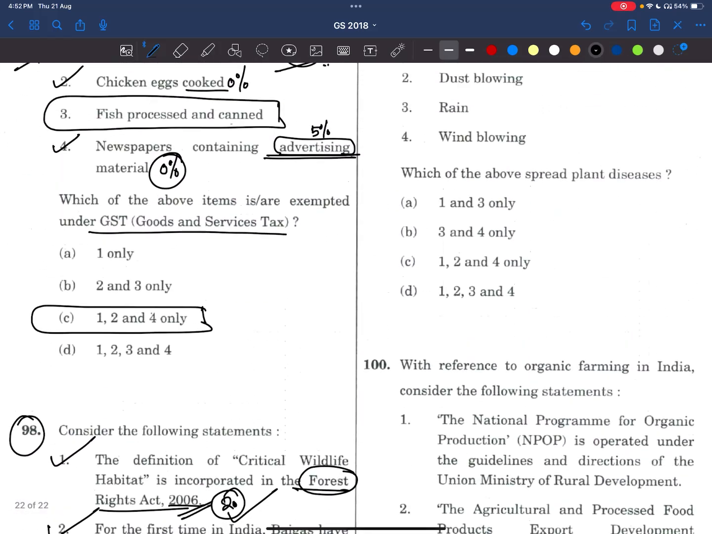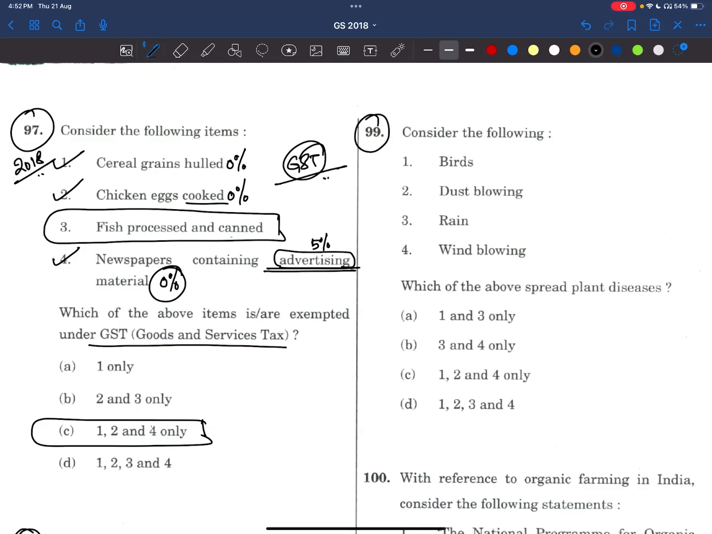Now, coming to the 99th question: consider the following. Birds, dust blowing, rain, wind blowing. Which of the above spread plant diseases? Here, all the above can spread plant diseases. Birds carry from place to place. If they are carrying any affected pollen grains, somewhere or the other it gets spread. Dust blowing: of course, air is a great medium in transmitting pollen. So in this way also disease can spread.